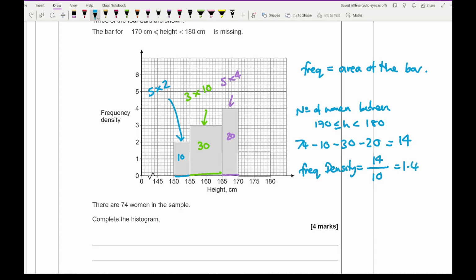So what I then need to do is find 1.4 on the graph and then draw with a ruler, which I'm clearly not doing, and there is my 4th bar, which should have a height of 1.4 and a width of 10. So that should be 1.4.